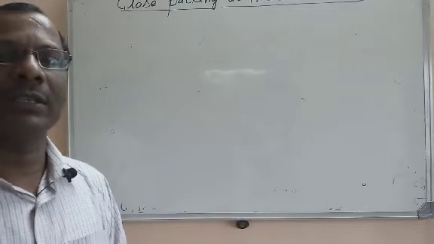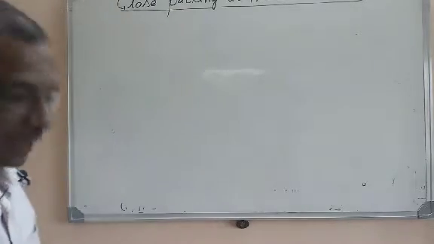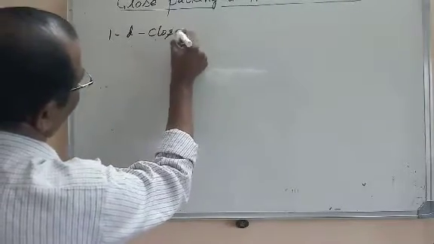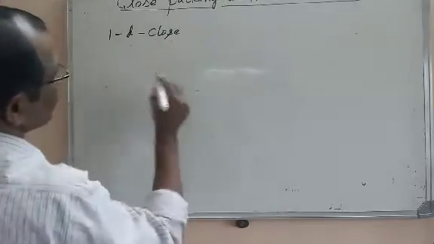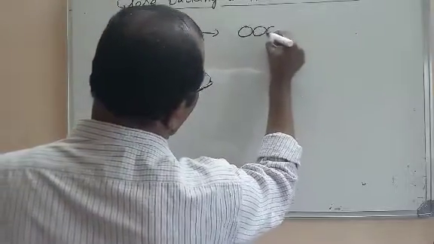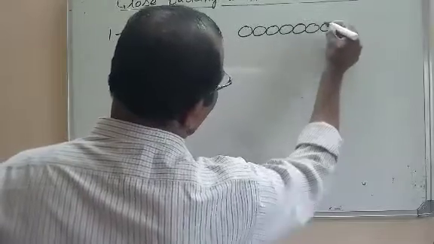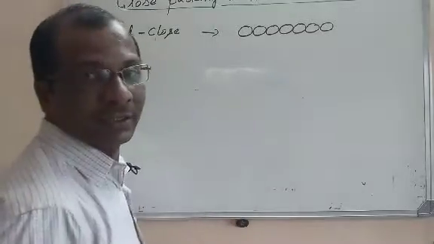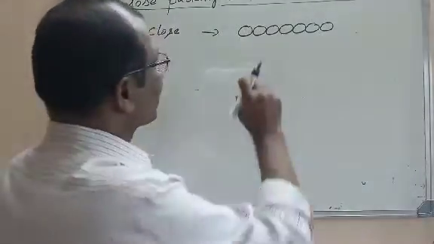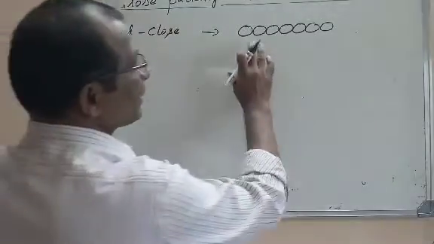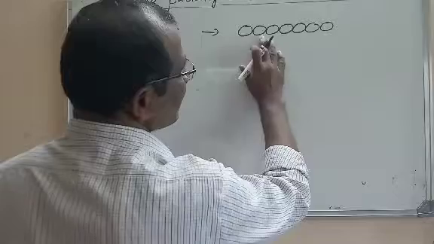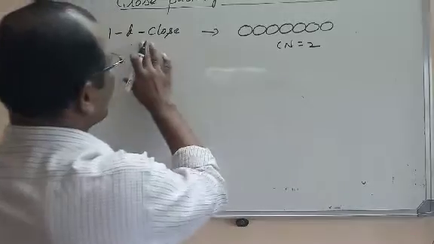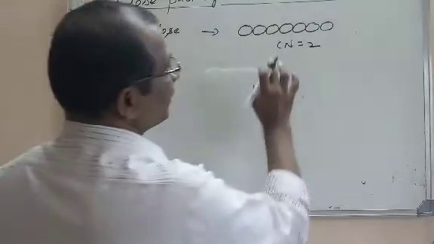But once again, quickly we recall what the one-dimensional close packings are. I told you the one-dimensional close packing is only of one way. That is, in a one-dimensional structure, the particles are arranged in a row along any one axis. One dimension means we have only one direction, either x-axis or y-axis or z-axis. In one dimension, the particles are arranged in such a way that each particle is in contact with the other. I told you that here the coordination number is 2. Only one way of one-dimensional close packing is possible.